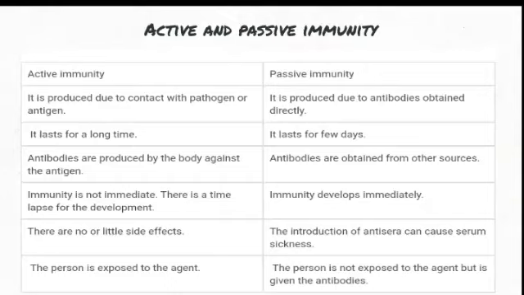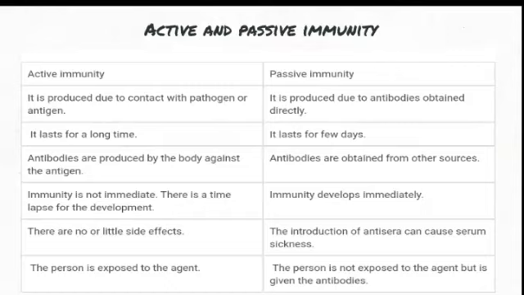Whereas passive immunity is produced due to antibodies obtained directly. So here antibodies are produced by the entering of antigen, whereas in passive immunity antibodies are directly produced and injected into our body. Active immunity always lasts for a longer time compared to passive immunity. Antibodies are produced by the body against the antigen, that is active immunity. Antibodies obtained from other sources, we call passive immunity.